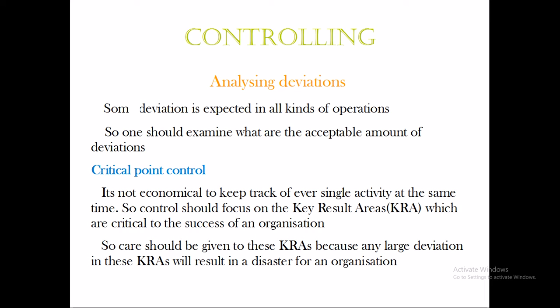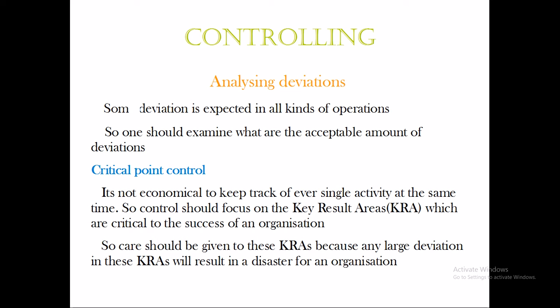That's why we implement something called critical point control. Critical point control means finding out where the deviations have happened on a large scale. If it is 890 out of 900 units, it's acceptable, but if it is only 400 out of 900 units, it is not acceptable. That is a critical point which needs corrective measures. The employees have worked less than half of what they are supposed to work, and we have underachieved way too much.